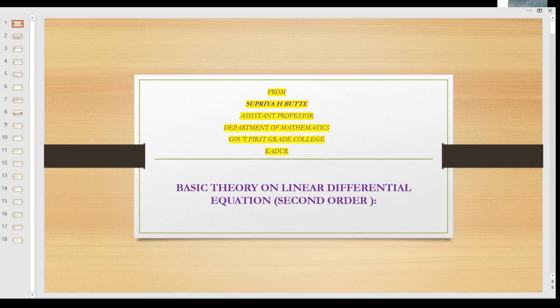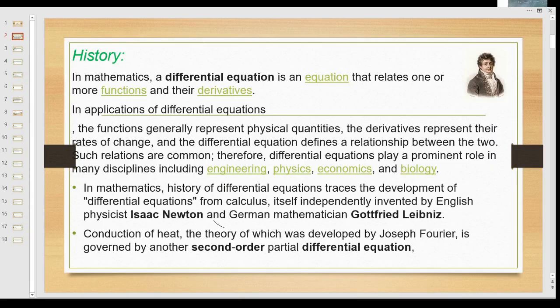Before going to the concept, let me know a brief history on the differential equation. In mathematics, a differential equation is an equation that relates one or more functions and their derivatives. That is the equation which contains the derivatives and one or more functions. There are many applications of the differential equations, including engineering, physics, economics, and biology.